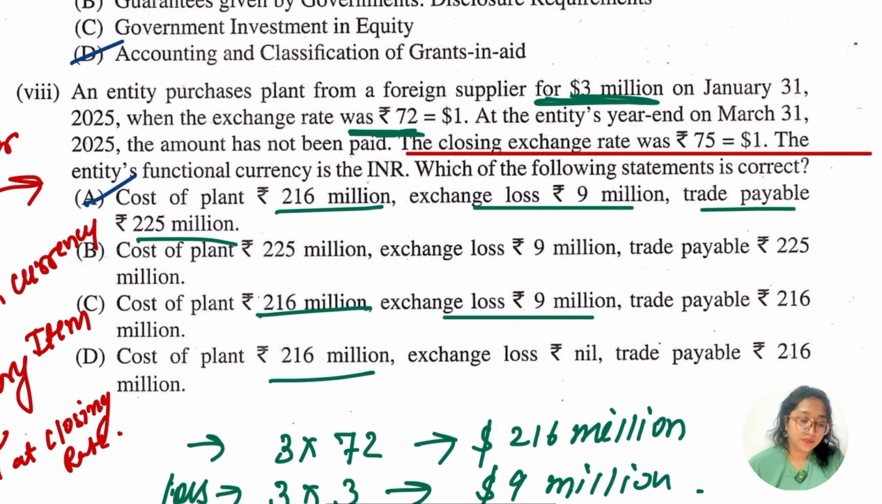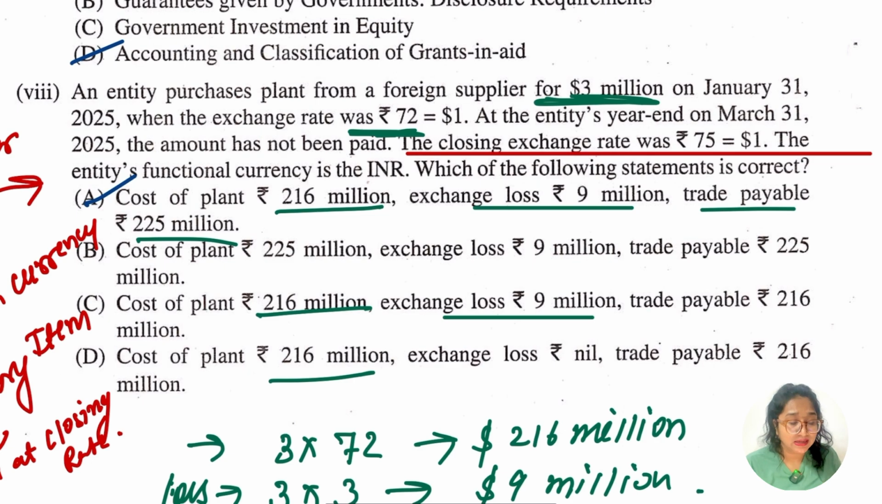An entity purchased plant from a foreign supplier for $3 million on January 31st, 2025, when the purchase rate was rupees 72, ठीक है, which is equal to $1. बेसिकली रुपीज़ 72 था, and as on 31st January 2025 the exchange rate was rupees 72 per $1. इतनी भी बात समझ में आ गई. At the entity's year end, on March 31st, 2025, the amount has not been paid. आउटस्टैंडिंग हो गया है क्या? हाँ जी. So yes, and then the closing rate is given.